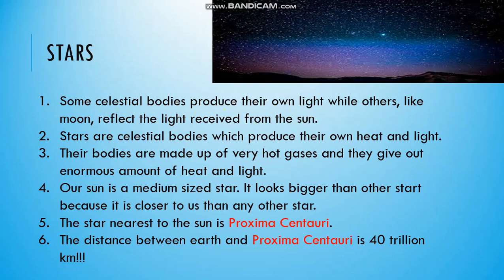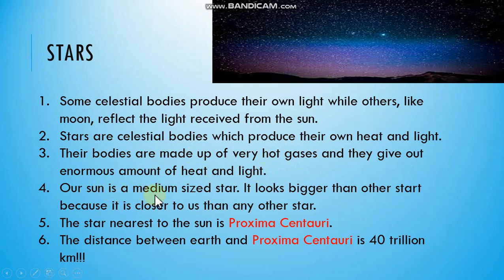It only reflects the light which is given by the sun. Stars are celestial bodies which produce their own heat and light. For example, sun is a star. It gives us heat and light. Their bodies are made up of very hot gases and they give out enormous amount of heat and light.